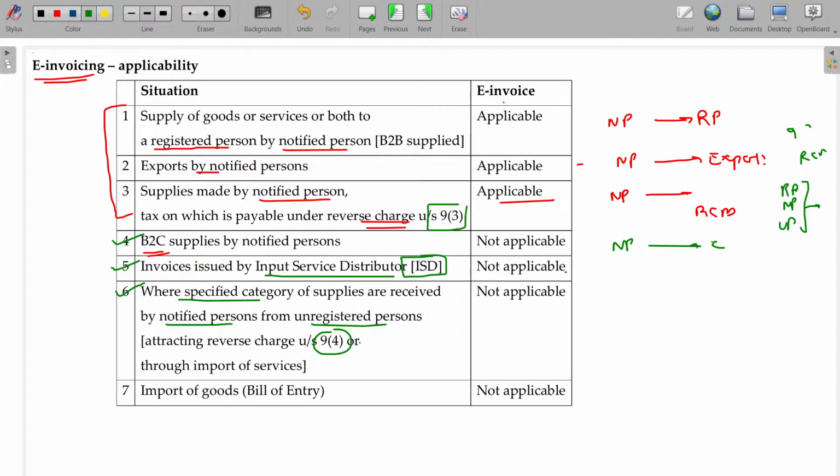In some cases RCM is applicable, then this is coming under section 9 clause 3. Those are some specified items. But in case of section 9 clause 4, if you are getting it from an unregistered person, if you are the registered person, then RCM is applicable. In this case, the supplier being an unregistered person, automatically e-invoice is not applicable. In case of import also not applicable. Only for three cases e-invoicing is a must: B2B by notified person, export by notified person, and section 9 clause 3 RCM by notified person. In these three cases e-invoicing is mandatory.